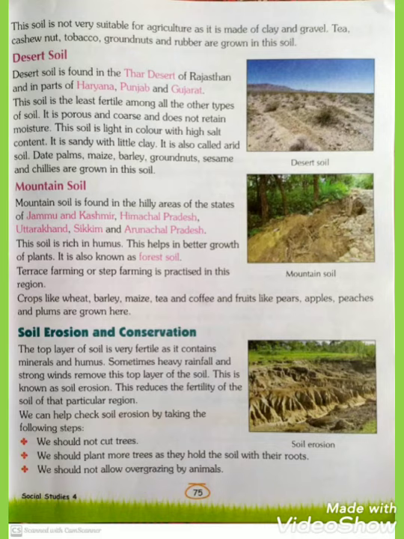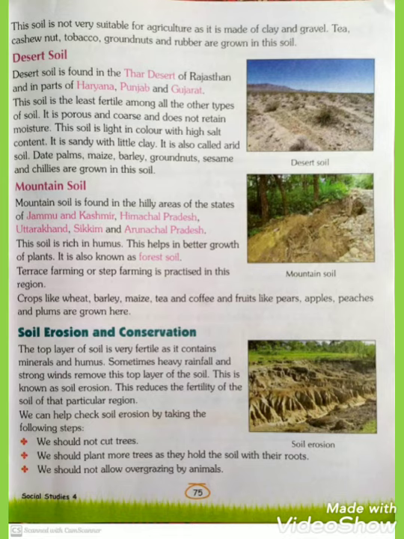Tea, cashew nuts, tobacco, groundnuts, and rubber are grown in this soil. In laterite soil, few crops are grown like cashew nuts. Cashew nut is a type of dry fruit, and tobacco. Tobacco, that is, we get tobacco from a plant and that is used in cigarettes and cigars.